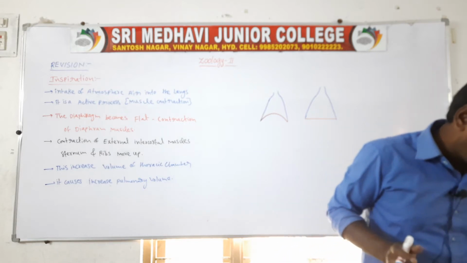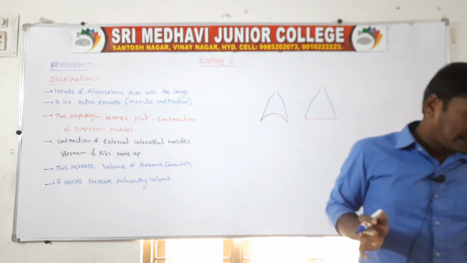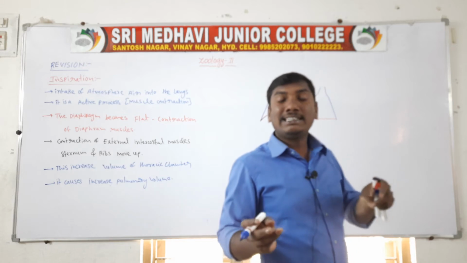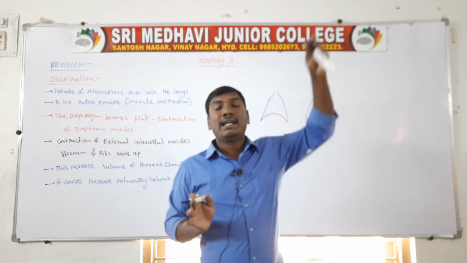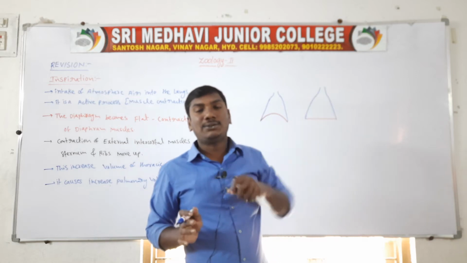It leads to an increase in the intrapulmonary pressure, so the air comes from the outside to the inside.